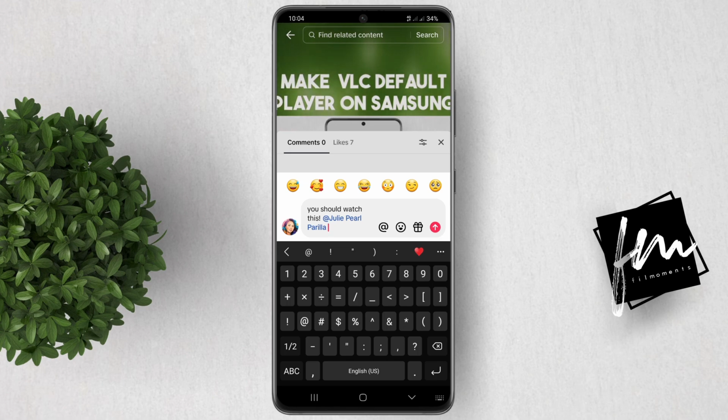Additional tips: you can tag multiple people in a comment. You can also tag people in your video captions. If you tag someone who has a private account, they will not be notified.